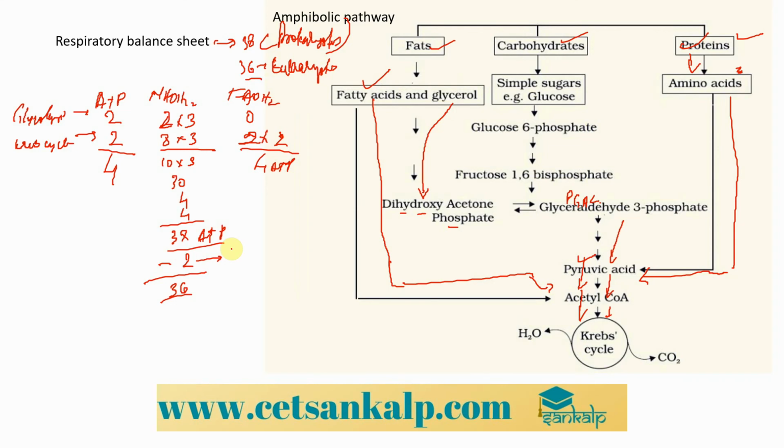They are leaky, and sometimes the protons may come back from the intermembrane space to the matrix. As a result, we generally consider 2 ATPs less than the total number.